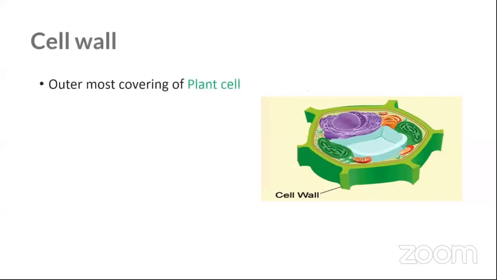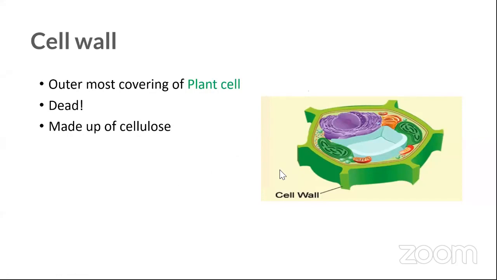So this is the cell wall. As I told you in the beginning, it is present in plant cells only. It is a dead structure, and it is made up of cellulose. In the first lesson of your textbook, you studied what cellulose is.